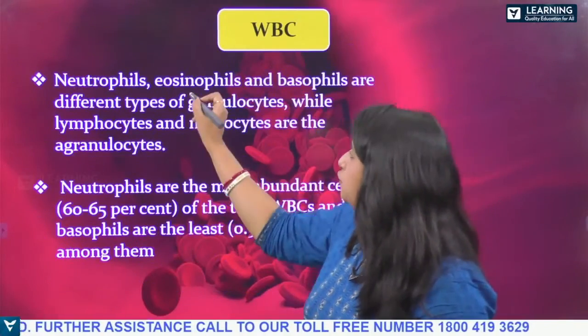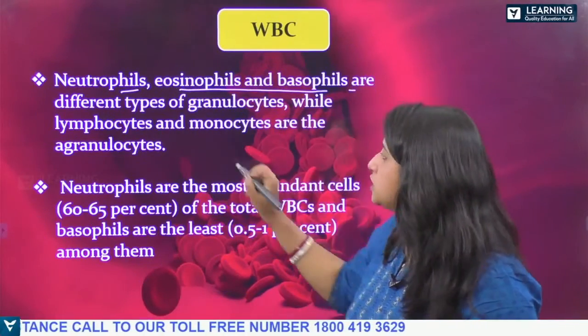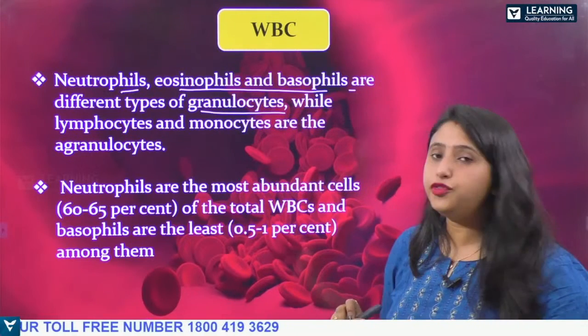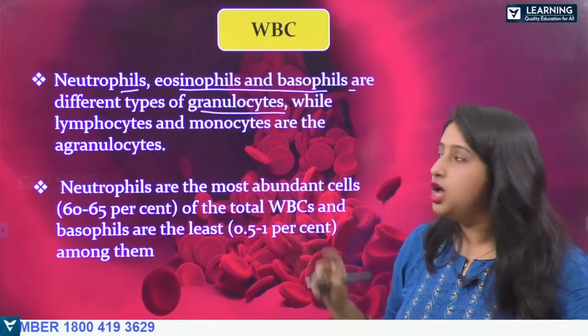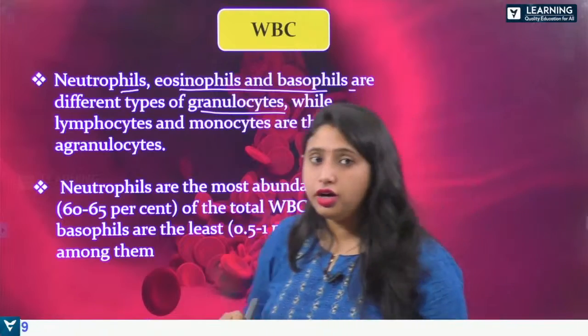Now see, neutrophils, eosinophils and basophils are the granulocytes, while lymphocytes and monocytes are agranulocytes.